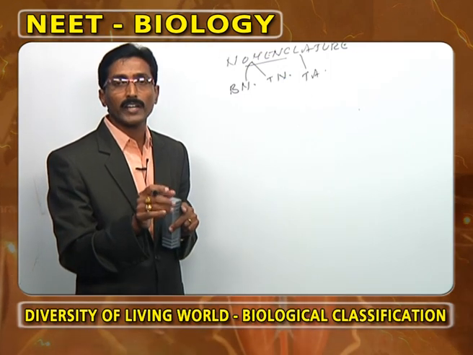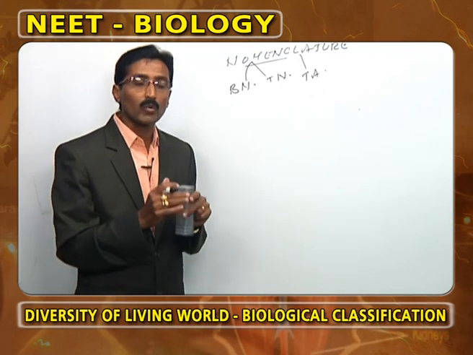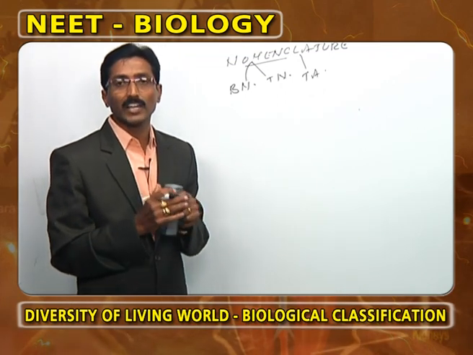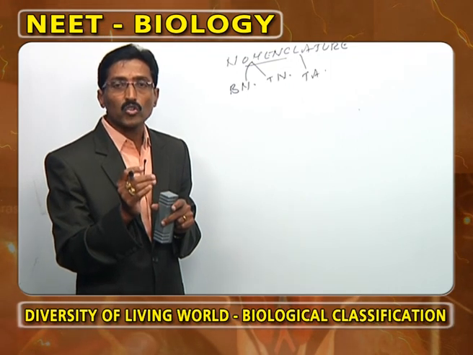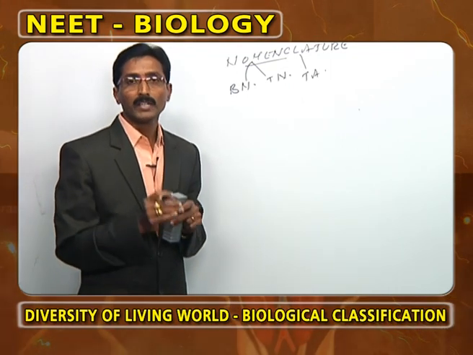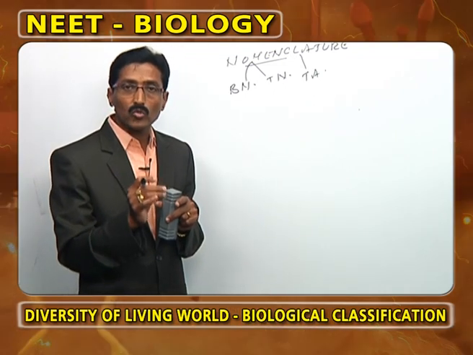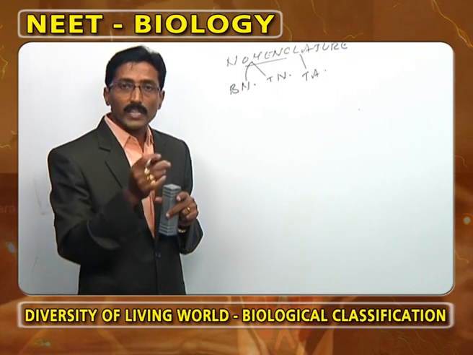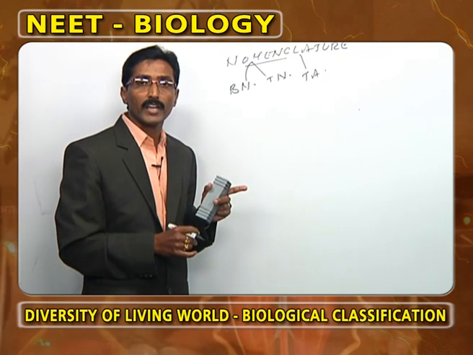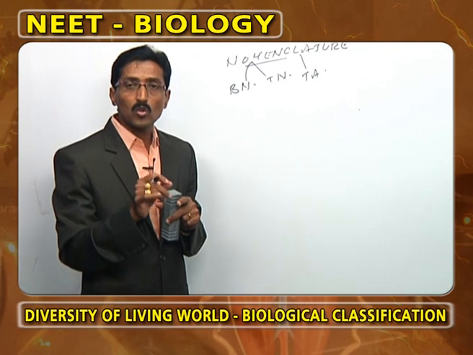That is called the law of priority. Now we get a doubt: what about the other names? The other names are considered junior synonyms. If later uses of a name refer to different organisms, that is called a junior homonym.